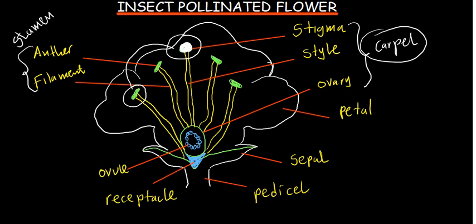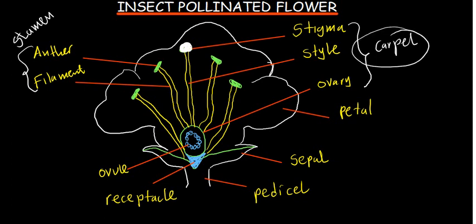The stigma is the female part and the anther is the male part. When pollen grains move from the anther to the stigma, that is the process of pollination. The carpel makes up the female reproductive part of the flower.